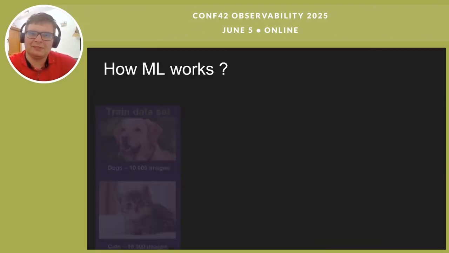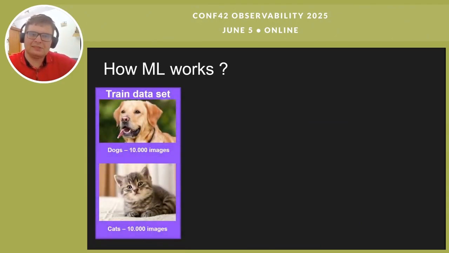How does a machine learning model work? Let's say I want to build a system to classify an image and say if it's a cat or a dog. How? I give it 10,000 images of dogs and 10,000 images of cats. I'm going to ask you something right now. Which one's a cat, which one's a dog here? That's a stupid question. Of course, everybody knows which is a dog, which is a cat.